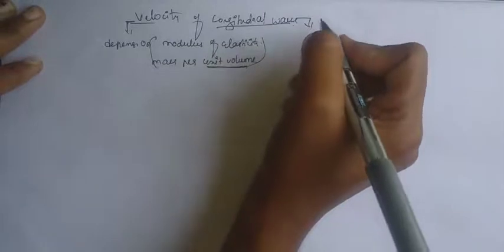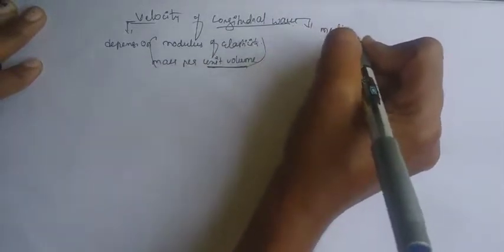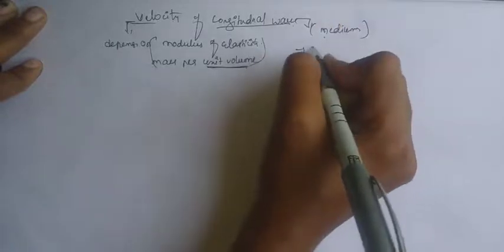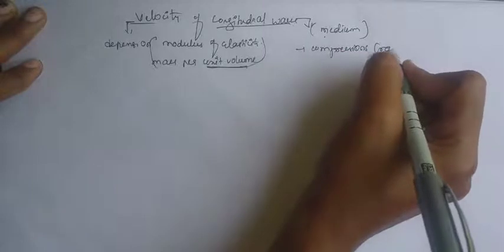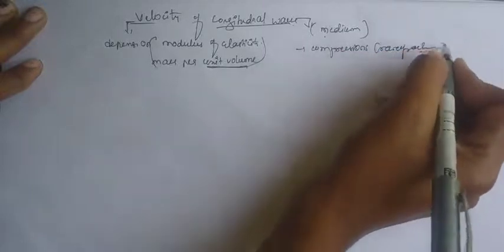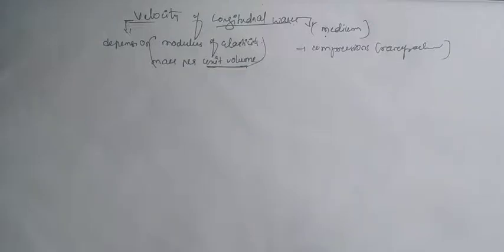Longitudinal means these waves are formed within the medium, and here we get compressions and rarefactions. When I am speaking to you, the sound waves reach you with the help of the air medium.